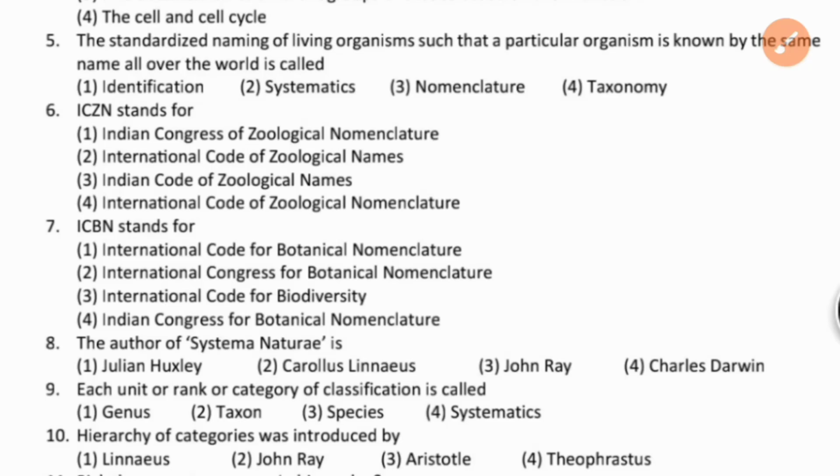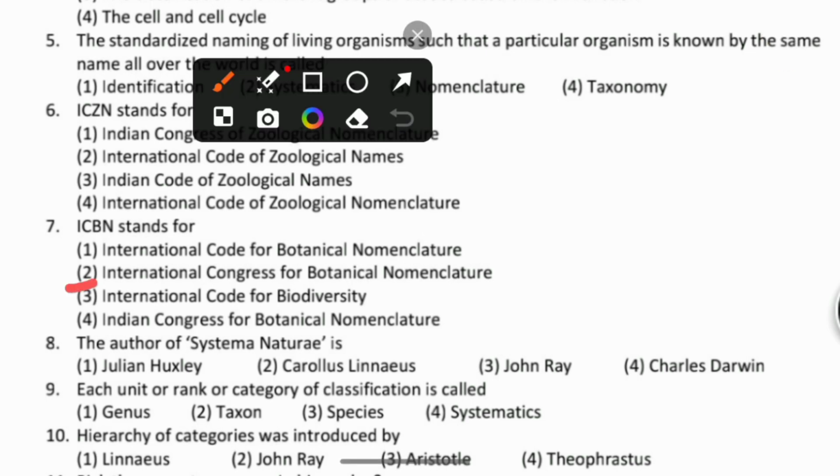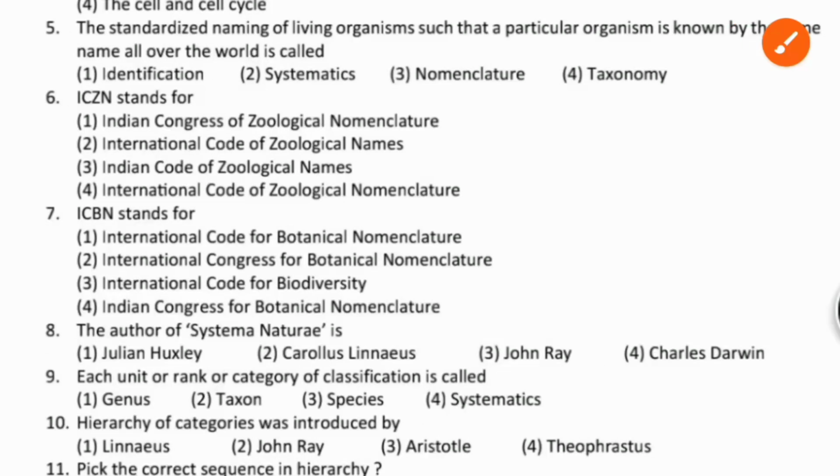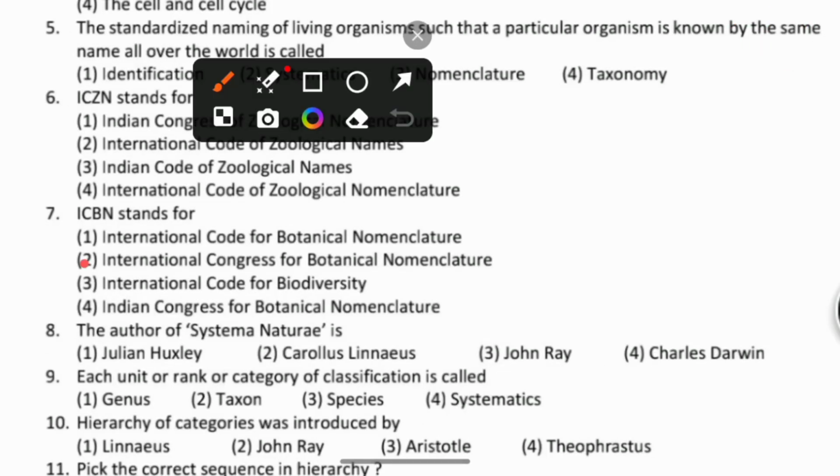So when it comes to the sixth question, ICZN stands for... the right answer is the second one, International Code of Zoological Names.